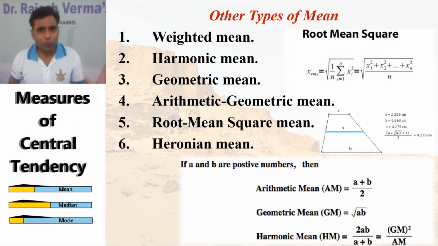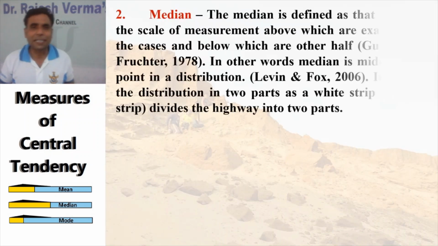All have different formulas, and different purposes they serve, but they are all types of central tendency, and you can understand. If you are more interested in that, you can refer to various other videos or material available on the internet, or you can ask your teachers, because I am not going to define all these in this video, otherwise this will be a very long video. So remember, other than the arithmetic mean, we have at least 6 more types of means. Various formulas you want to see are given on the right side of these figures here itself. So we'll be moving to the next measure of central tendency, that is the median.